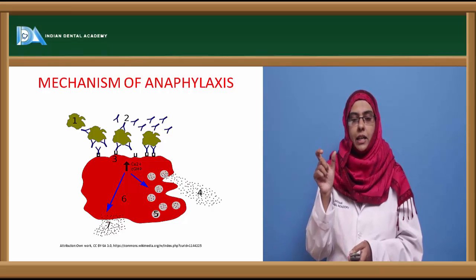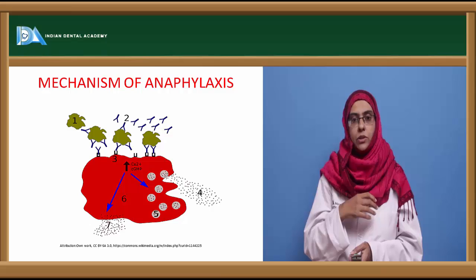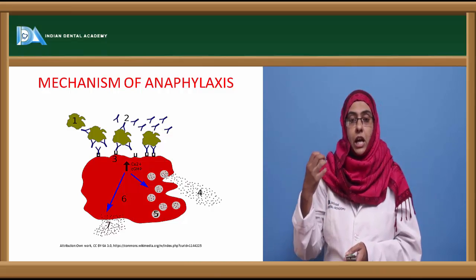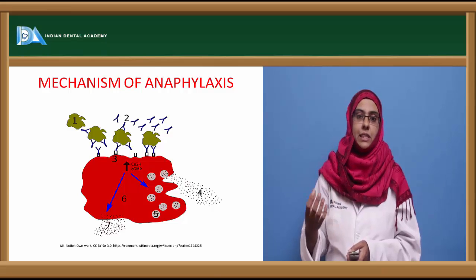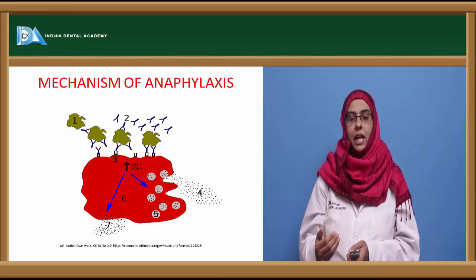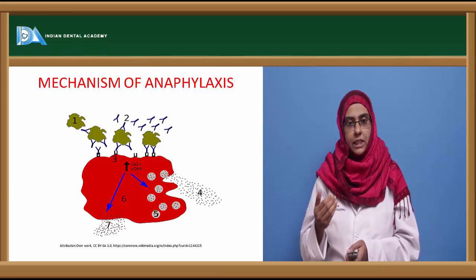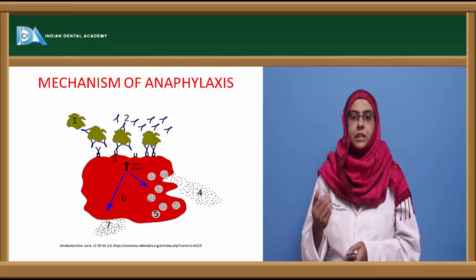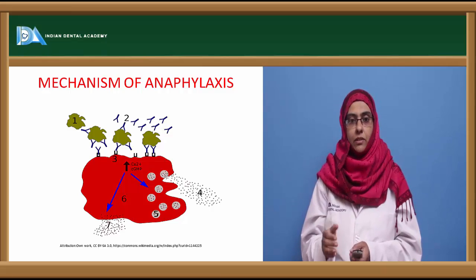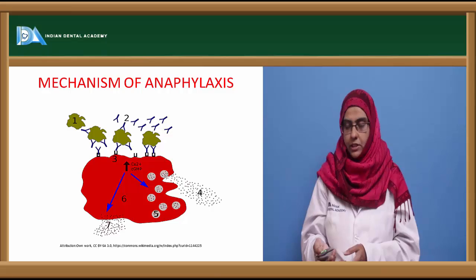Now the cross-linking helps the calcium ions to get inside the mast cells and the basophil cells. Now these cells start degranulating to produce pharmacologically active mediators. These are the culprits involved in type 1 hypersensitivity reaction.